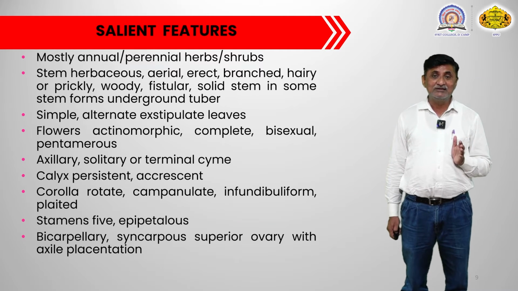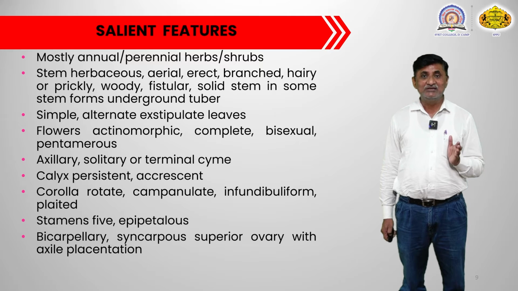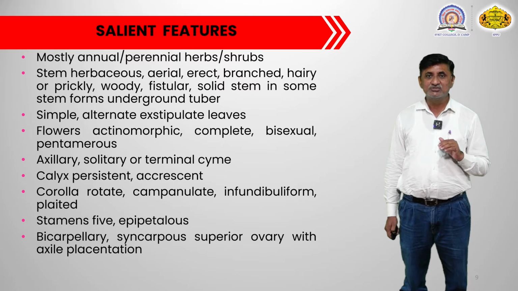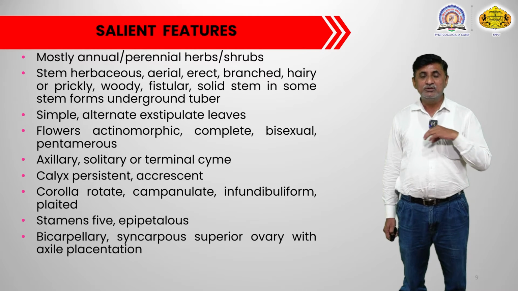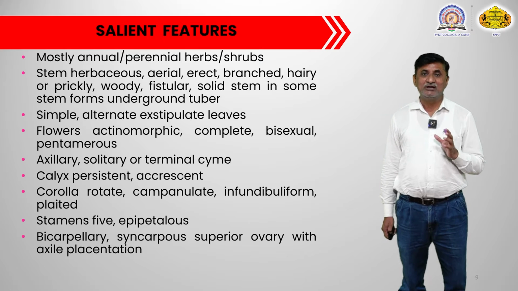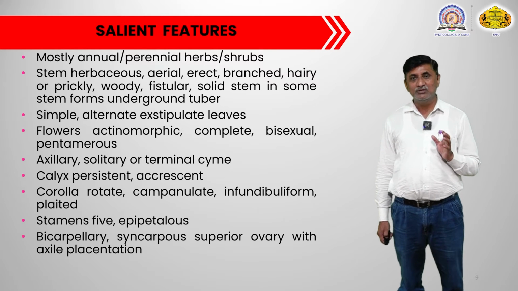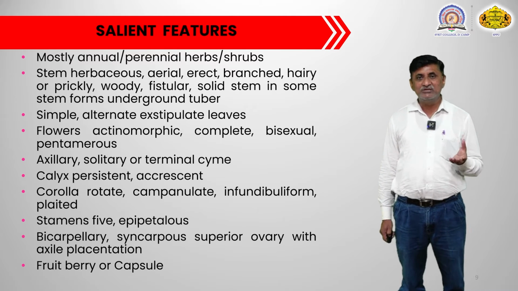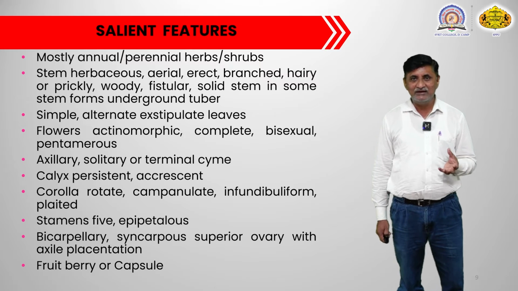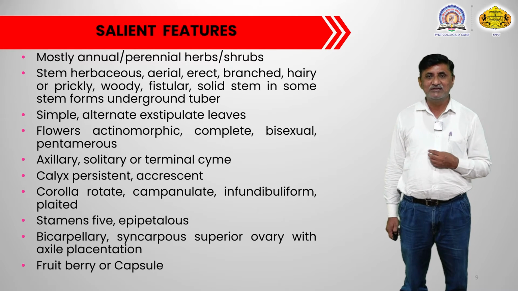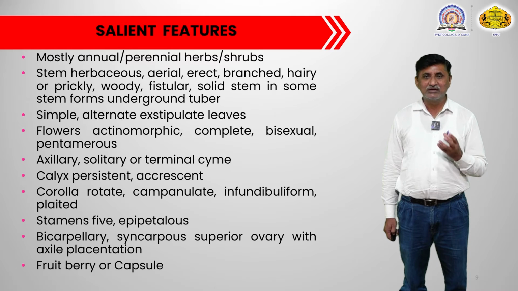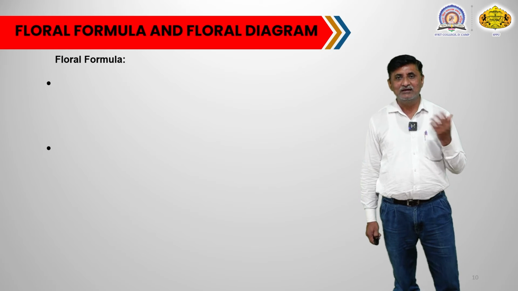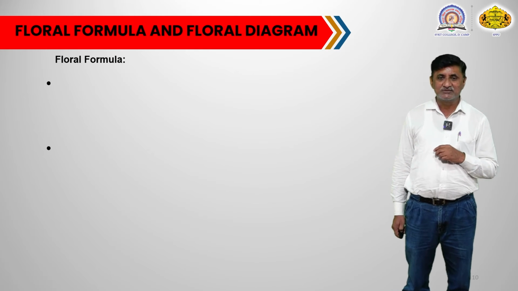One of the important characters you will see after taking a transverse section of the gynoecium or ovary: the ovary is obliquely placed, and this is also one of the unique characters you will find in the gynoecium of this family. The fruit is mostly a berry, and in some members of Solanaceae it may be a capsule, a septifragal capsule made by the different halves.